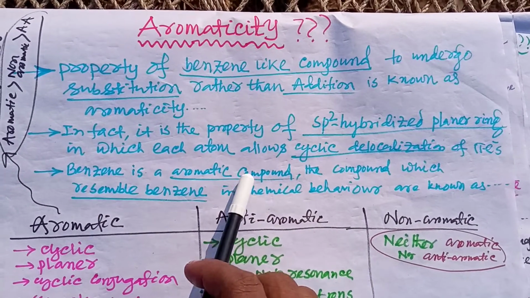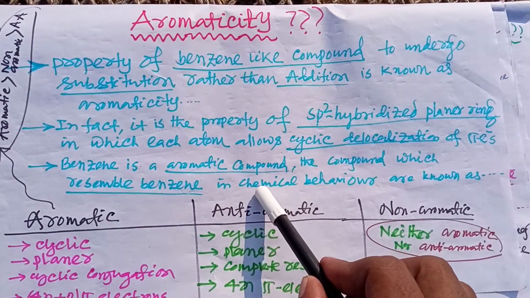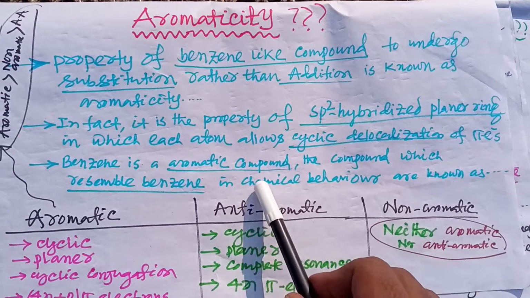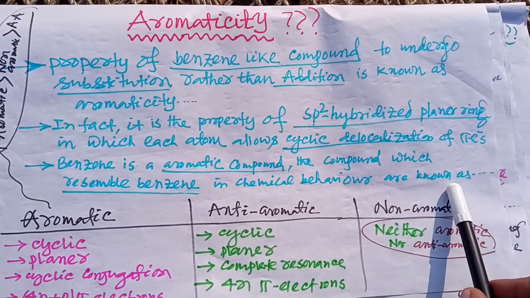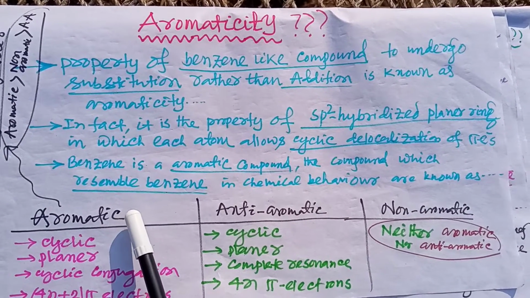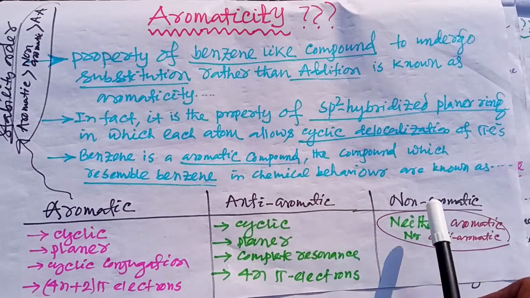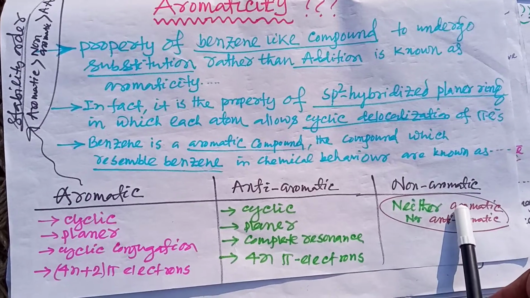So benzene is an aromatic compound, and the compounds which resemble benzene in their chemical properties or chemical behavior are known as aromatic compounds. So here is the categorization of three different types of compounds. These are the aromatic, here is the anti-aromatic, and this is the non-aromatic.